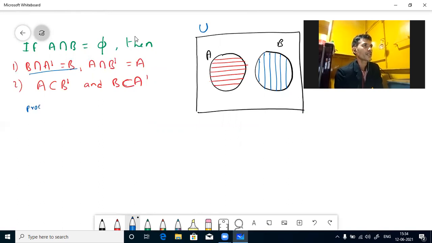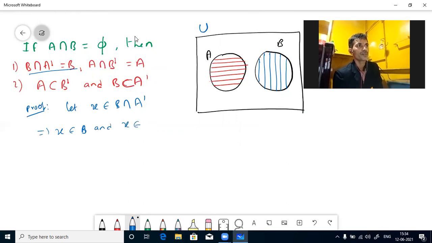Proof by element-wise method. Let X belong to B intersection A complement. That implies, intersection means, X belongs to B and X belongs to A complement.